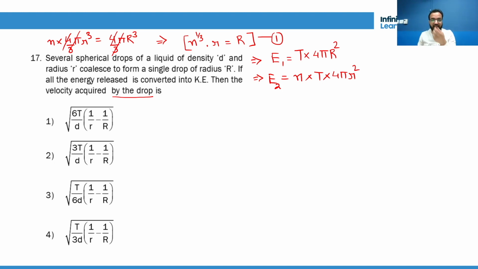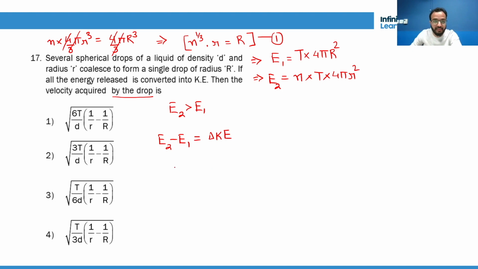Obviously, energy of the final bigger drop is lesser, so the difference has to go somewhere. Since E1 is greater than E2, E1 minus E2 will definitely go somewhere. So it goes into kinetic energy of the bigger drop.